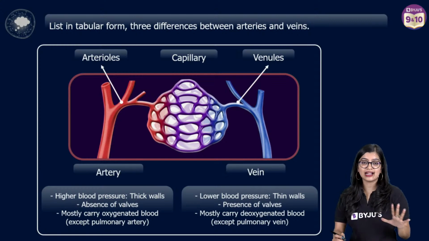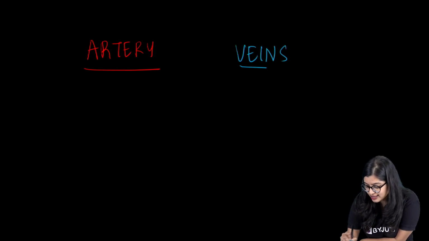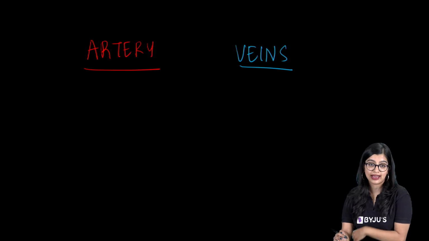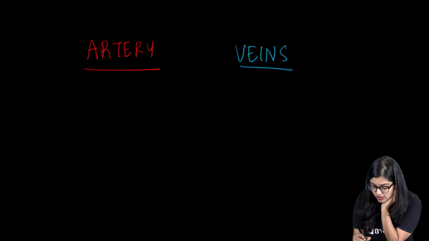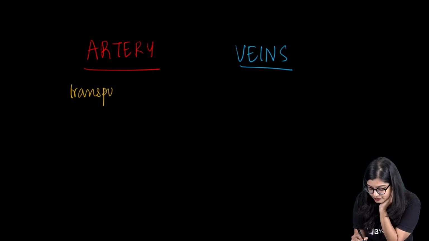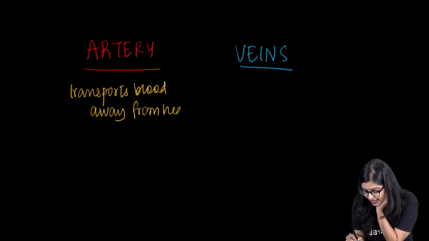Now, what do I tell you? I'm telling you artery and vein. You don't need to write about anything else, right? So you have artery and then you have vein, right? Now, first and foremost, from where to where. As you all know, arteries are responsible for transporting blood away from the heart.